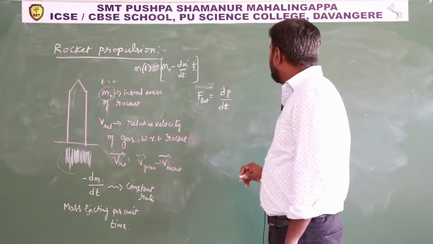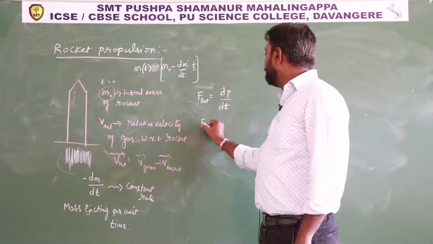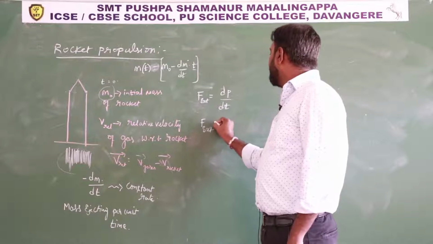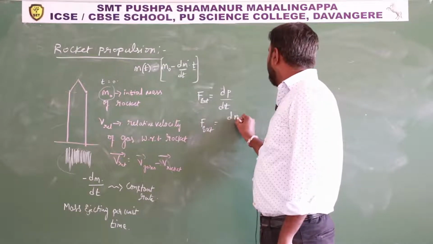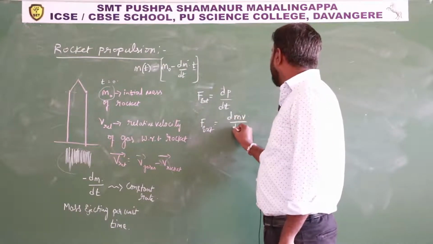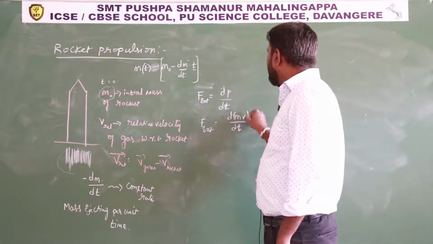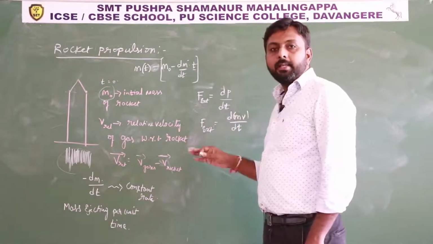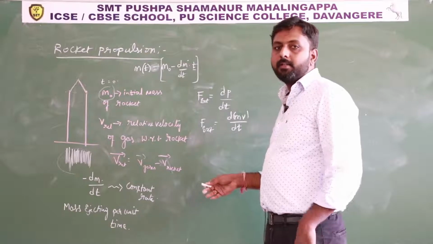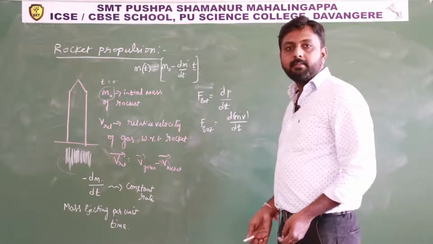F external is equal to dp by dt. Then F external is equal to d(mv) by dt. Right, p means nothing but momentum. Here mass is not constant, right? Variable mass system.